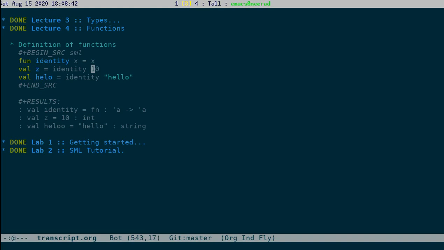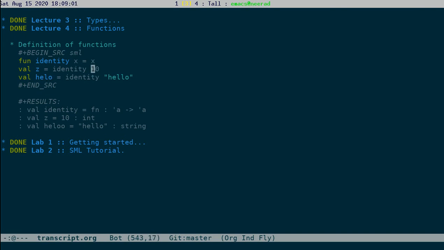Something seems to be wrong. In the last lecture, we talked a lot about strong typing and why it is important and all kinds of things, but it looks like identity doesn't seem to be checking type, because its return type depends on what you give to it.